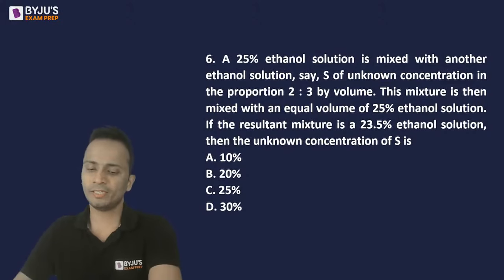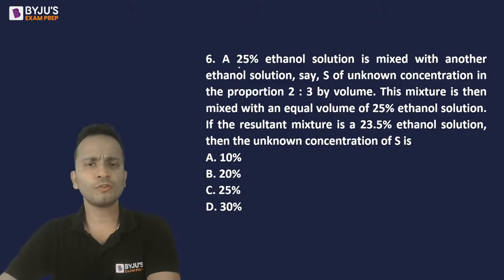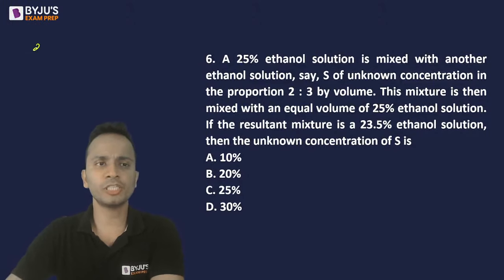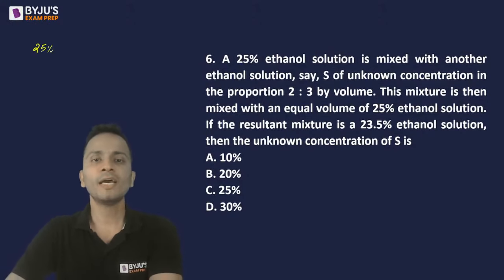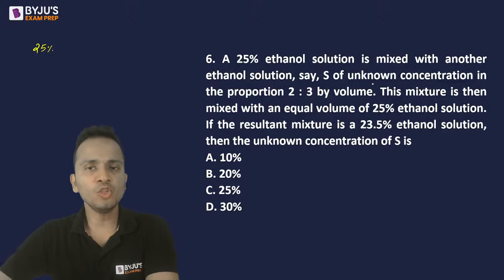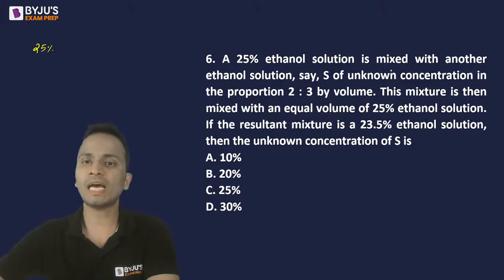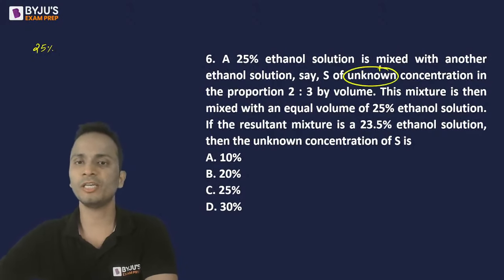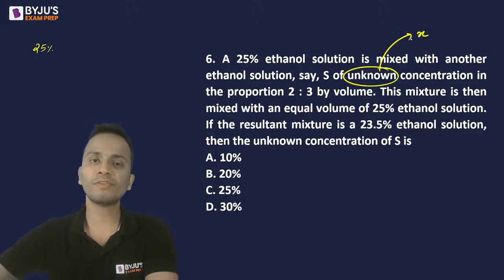Okay, let's have a look at it. Now, first of all, 25% ethanol solution is taken. Okay, and it is mixed with an unknown solution. Again, it's another ethanol solution, but its concentration is unknown. So I'll assume that this unknown concentration is equal to X. Fine.